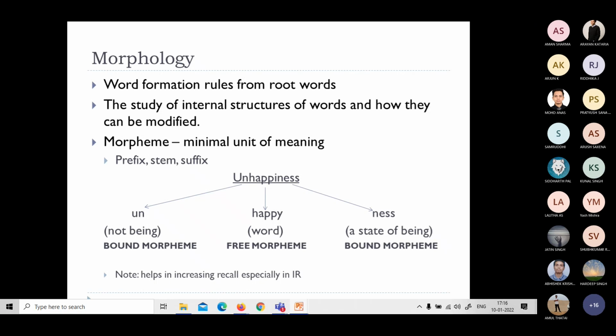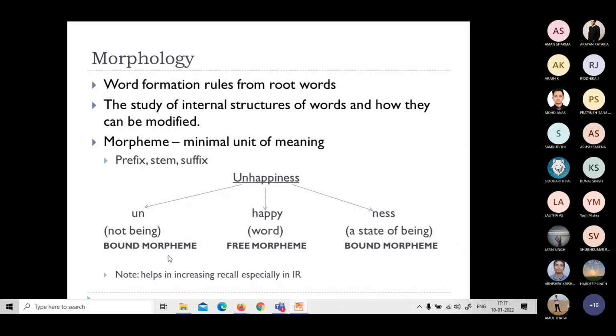So we have the stem or root word. Stem or root word is the major thing in any language. Any language has a vocabulary, and that vocabulary is the stem or root word. We call that a free morpheme. We don't need anything else to understand the meaning of these words. That kind of thing is a free morpheme.